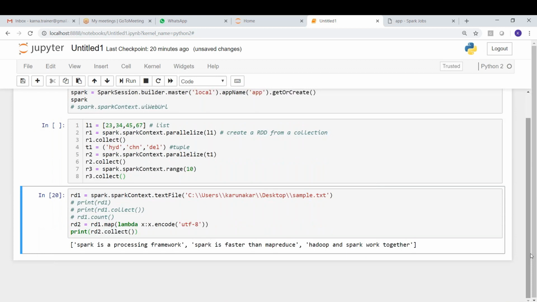Now what is the next step? What do we have to do here? Yeah, we want to use a space delimiter and split. So every string, we have 3 strings, and this RDD has 3 strings. Every string has to be split by the delimiter, which is space. So every string must be split by this. Fine, let's do that.